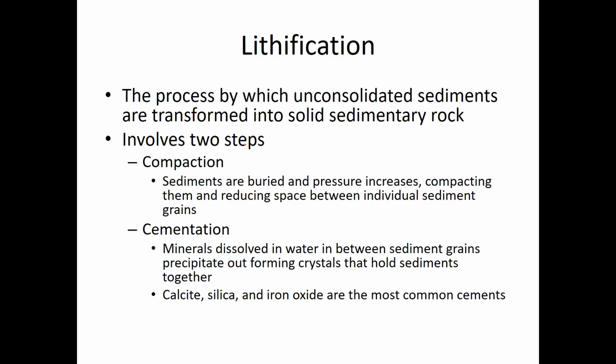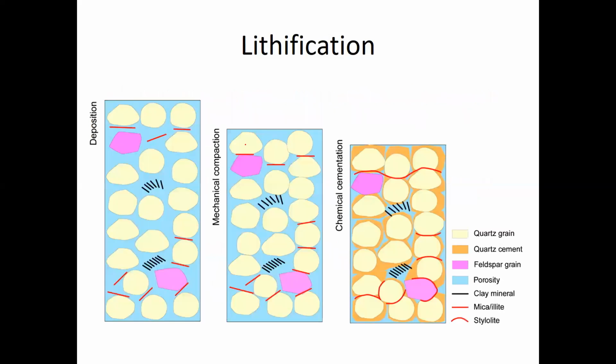So, common cements, common minerals that act as cement, are calcite, which we'll talk about more, silica, that's what quartz is made up of, silicon and oxygen, and iron oxide, or hematite, or it's rust, basically. Those are the most common cements, or minerals that act as cements.